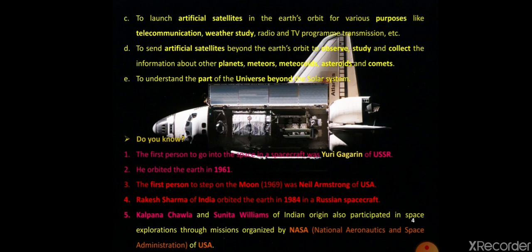So after this, our next point is, do you know? In that, the first point is, the first person to go into the space in a spacecraft was Yuri Gagarin of USSR. The long form for USSR is the Union of Soviet Socialist Republic. So Yuri Gagarin was the astronaut from the USSR who first traveled in the spacecraft around the Earth. The second point here is he orbited the Earth in 1961. So Yuri Gagarin orbited around the Earth in 1961 in the spacecraft.